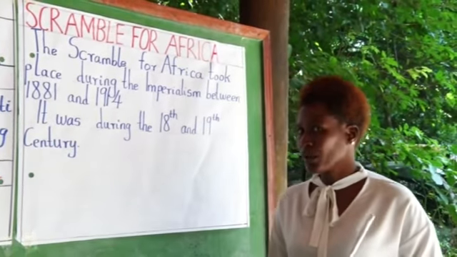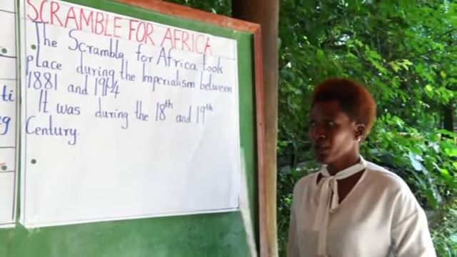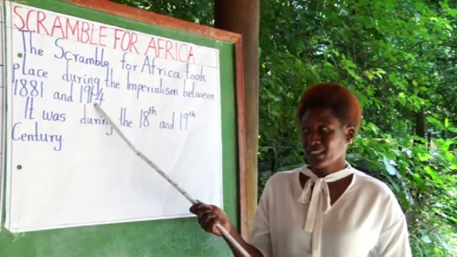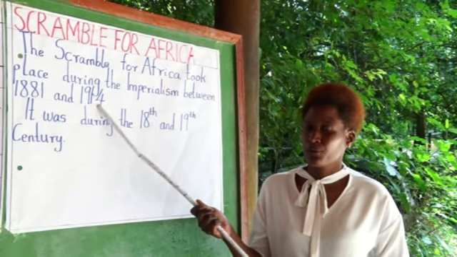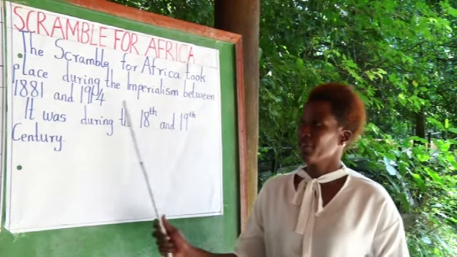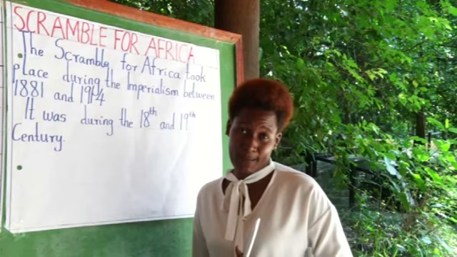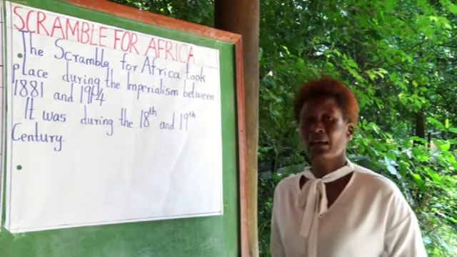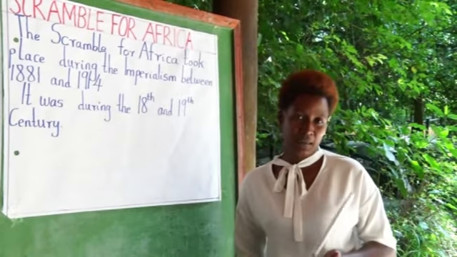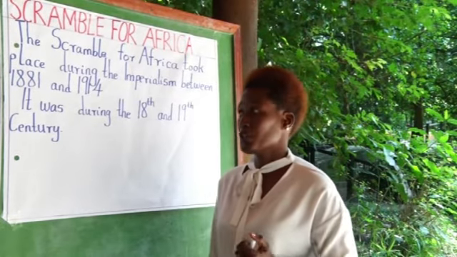And can I ask you one question? You have to know exactly what happened in the world during 1914. What happened in the world during 1914? If you try to remind yourself, it was the First World War that took place. So the scramble for Africa started earlier, in 1881, up to 1914, when the First World War took place.